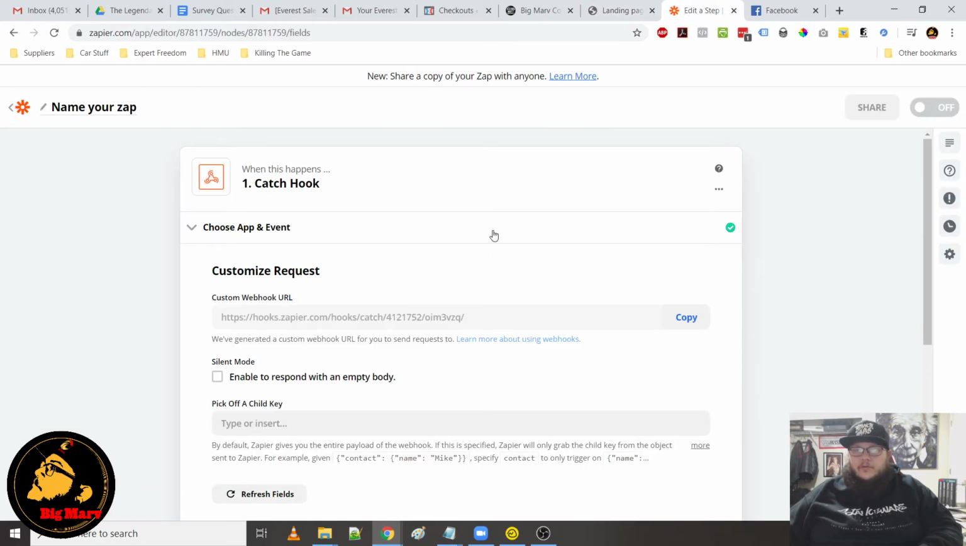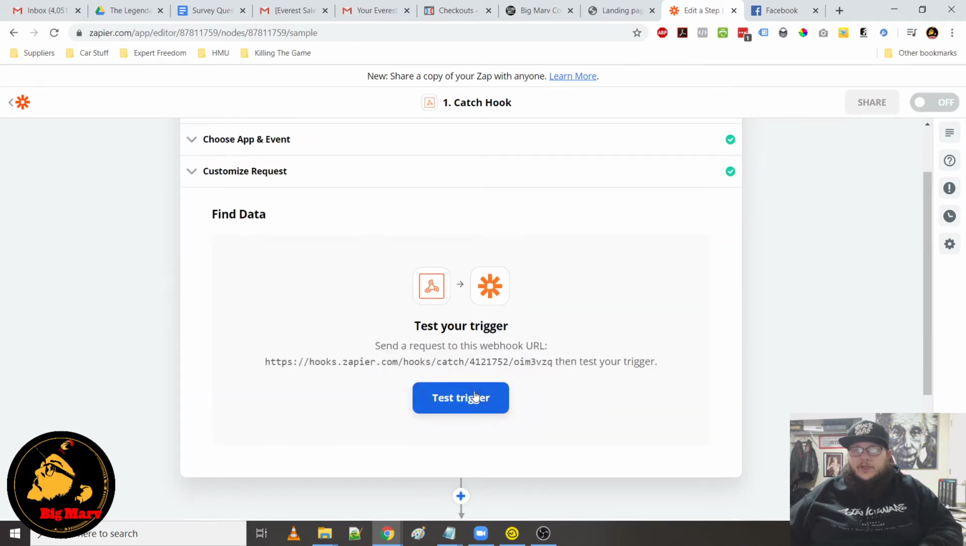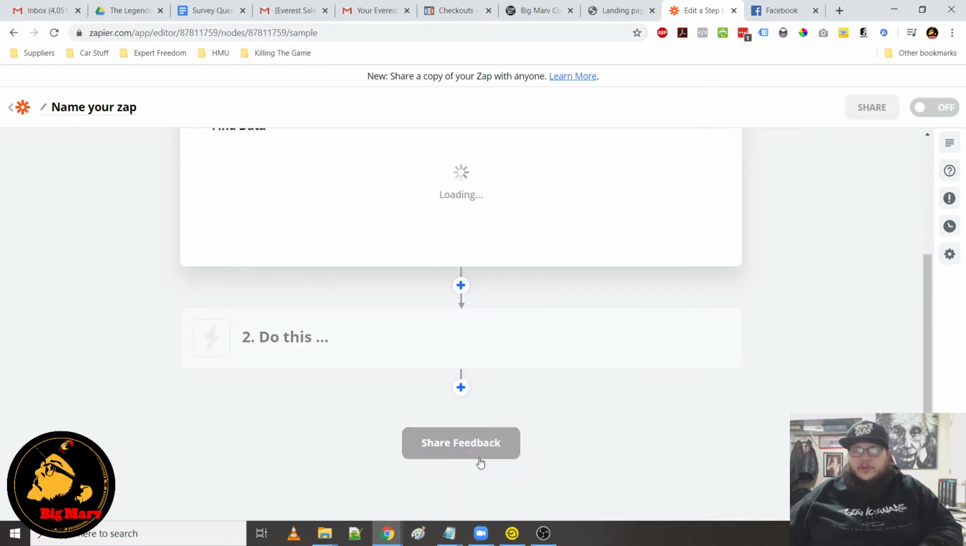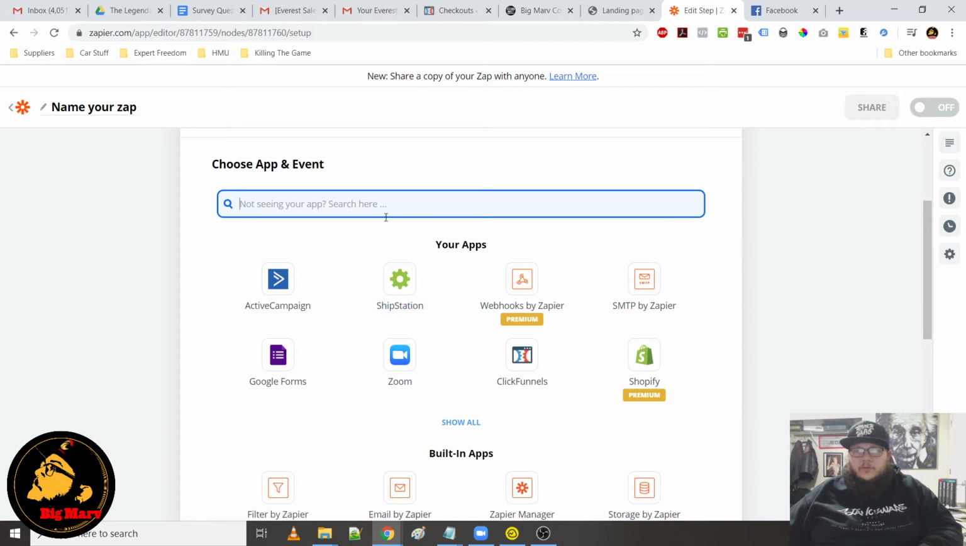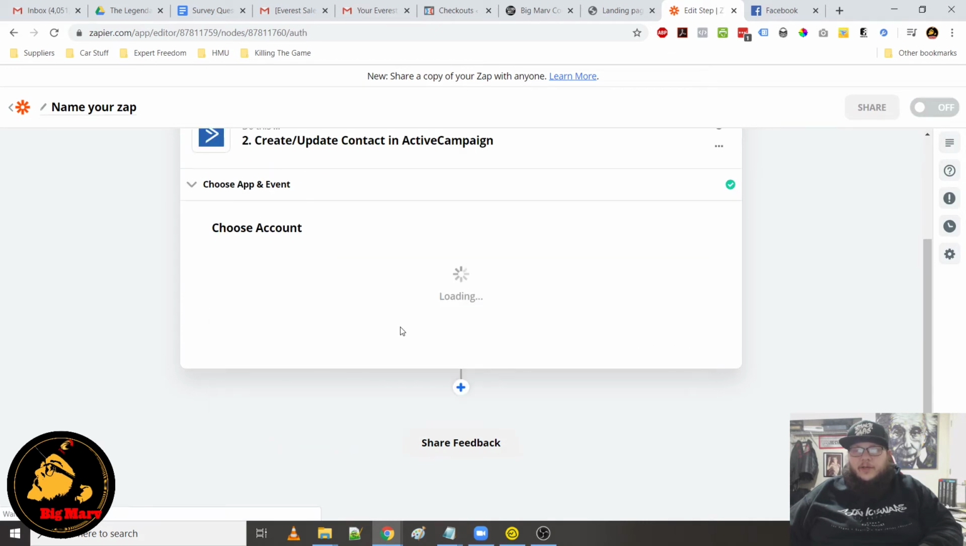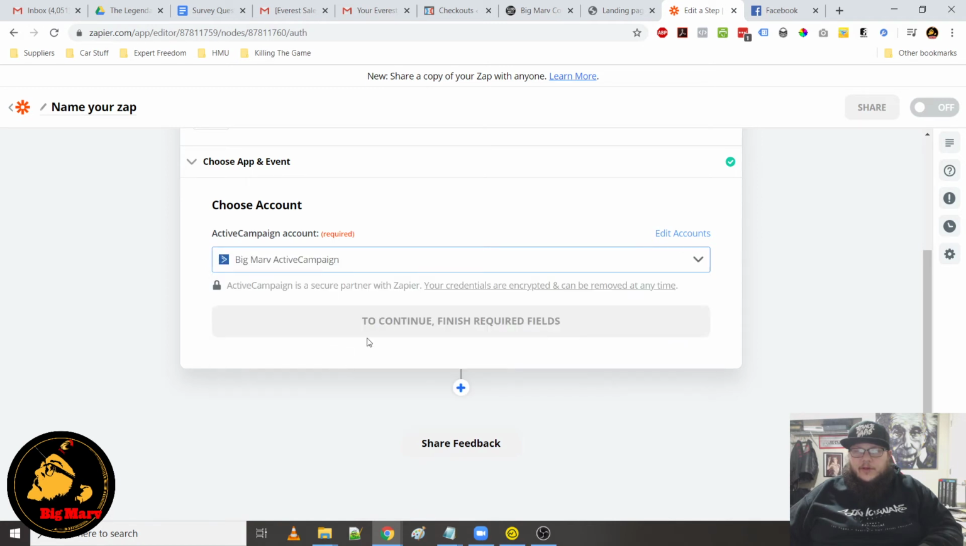So now if I click continue, it's going to say test trigger. It's going to catch that info that I just submitted. So you can see the email here. So you hit continue. And now you can see this is where you would select whichever account. Since this is ActiveCampaign, I'm going to create an update contact. Select my ActiveCampaign account.